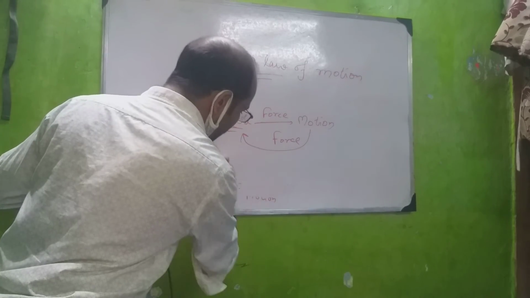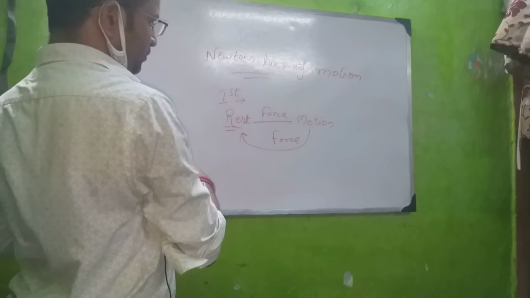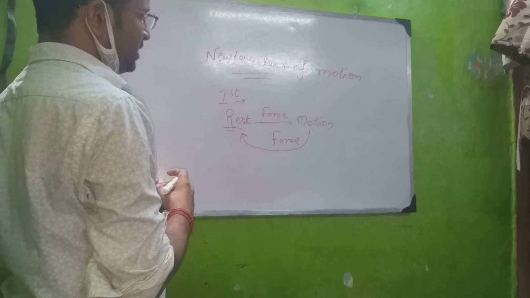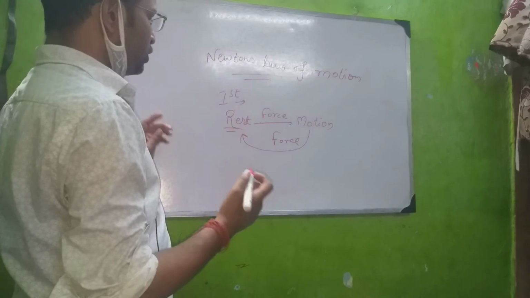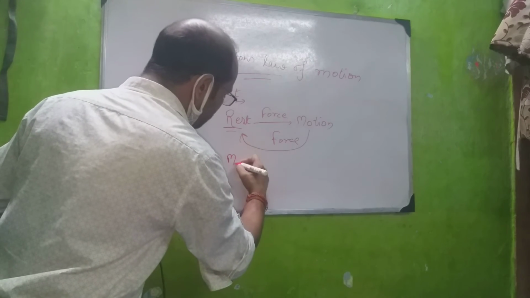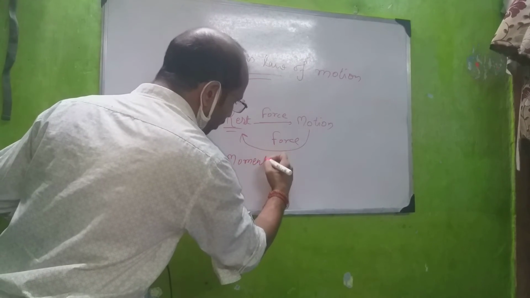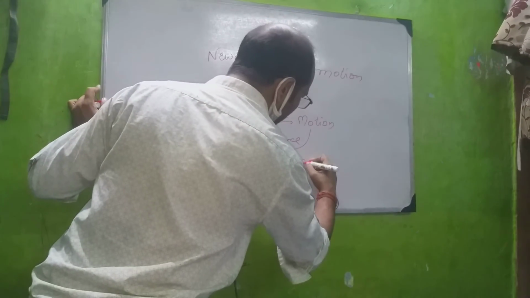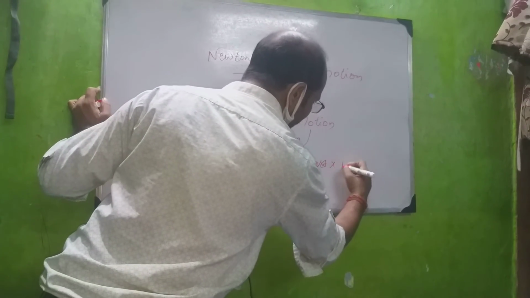Now let me tell you one thing: what is momentum? The second law states that the rate of change of momentum of a body is directly proportional to the applied force, and the change takes place in the direction in which the force acts. So what is momentum? Momentum is basically the product of mass and velocity. Momentum is the product of mass into velocity.